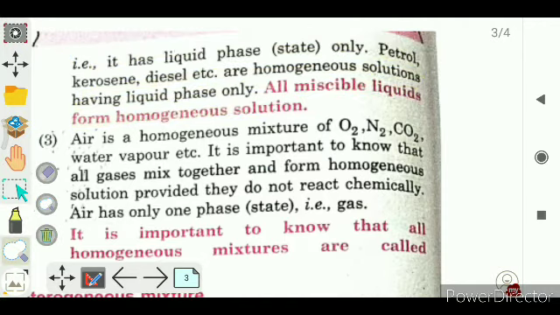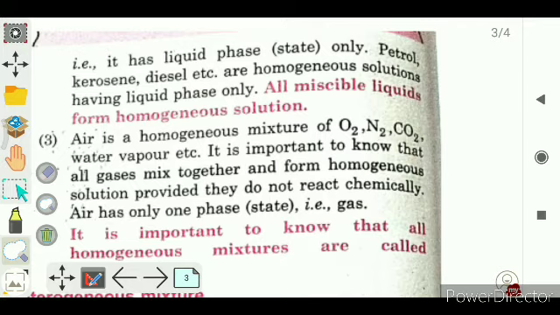It means here we have seen many terms. First thing, solution. We will discuss it later, but you should know what a solution is, right? Clear?